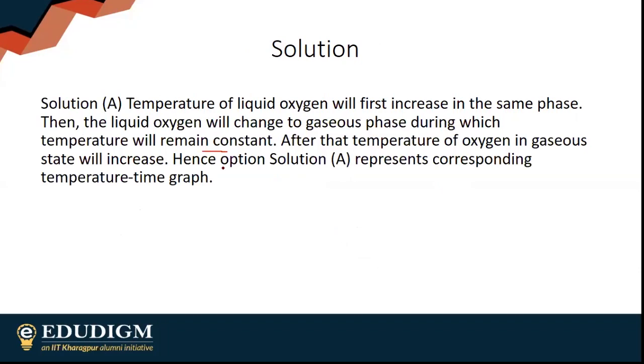After that, temperature of gaseous oxygen will increase. Obviously, option A is correct. Moving on to my next question.